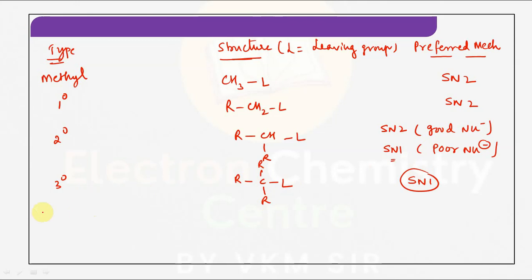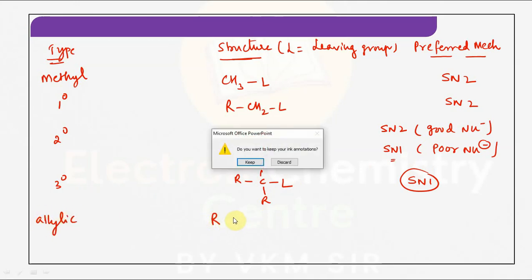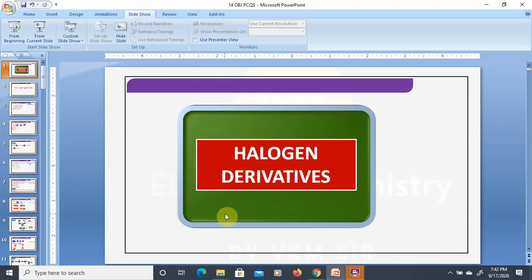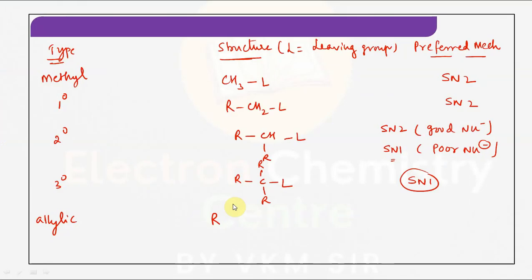Now if it is allylic, CH2=CHCH2L, and if it is benzylic, then C6H5CH2L.